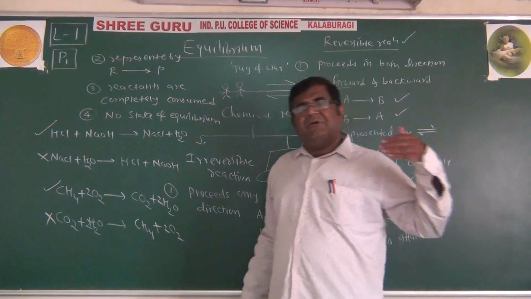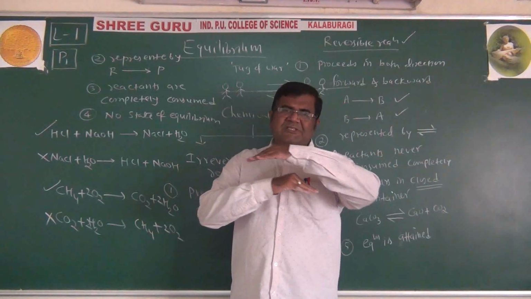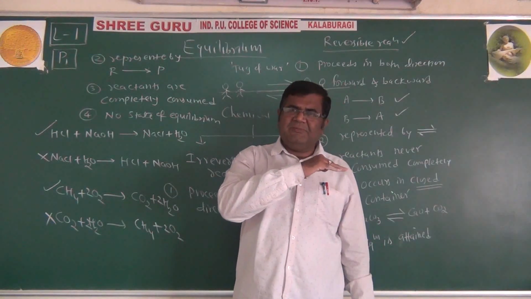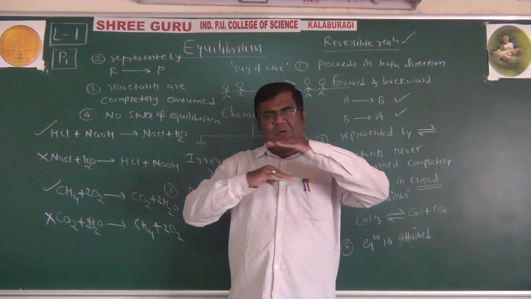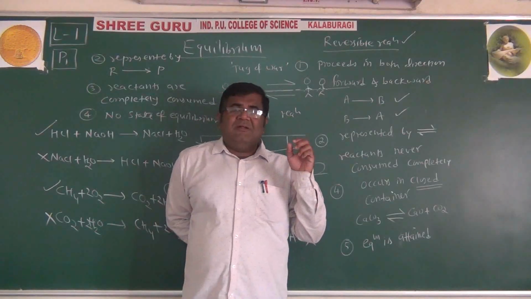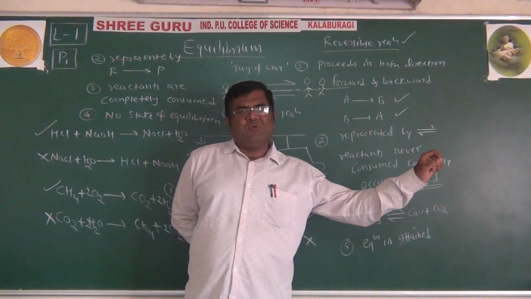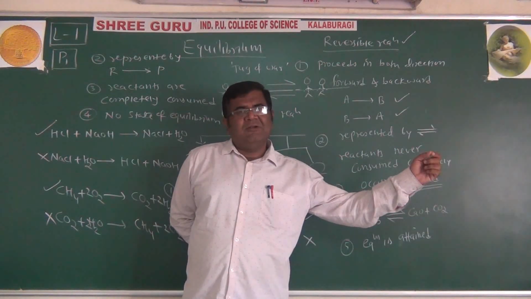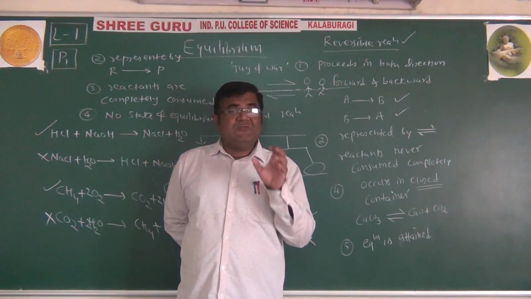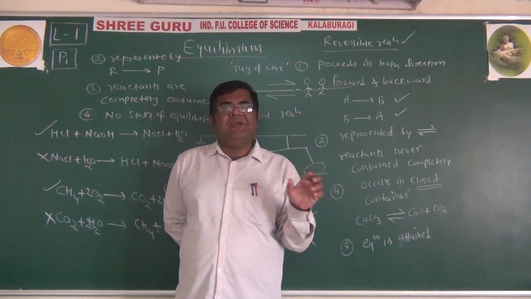The question of equilibrium arises only when there are two opposing reactions taking place. If it is taking place in one direction, no equilibrium. But if there are two directions, forward and reverse, there is a possibility that the rate of the forward reaction, reactant to product, is the same as product to reactant. And that particular stage is very important in chemistry, and we call it equilibrium.